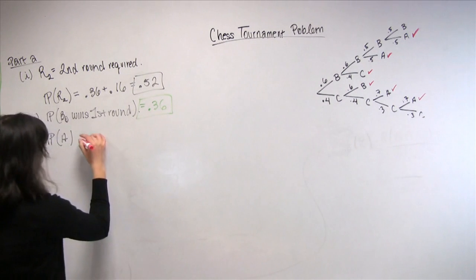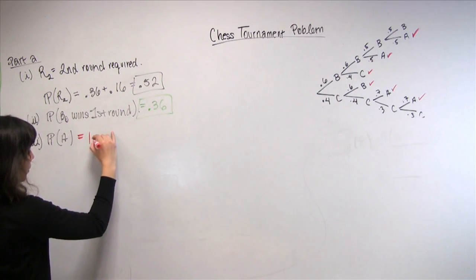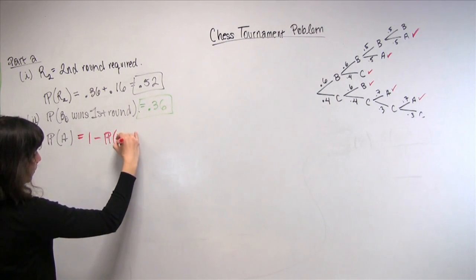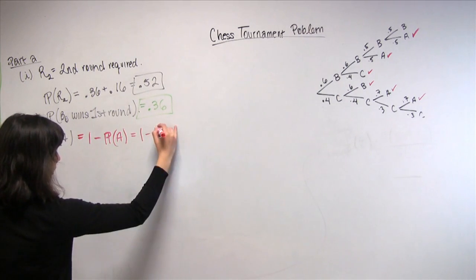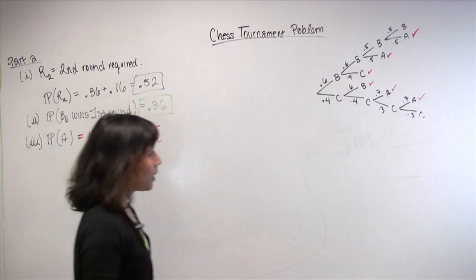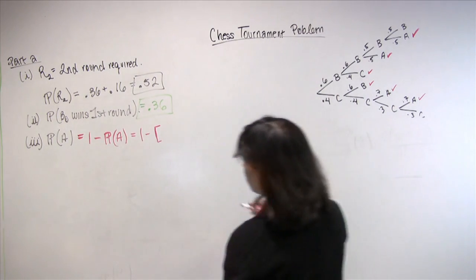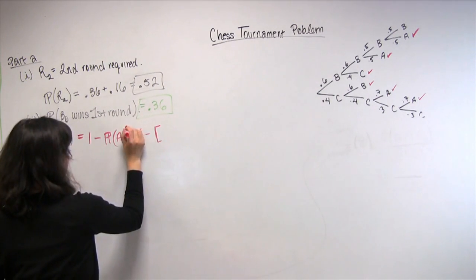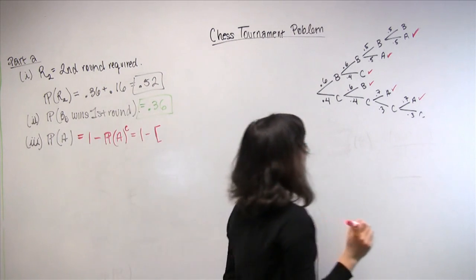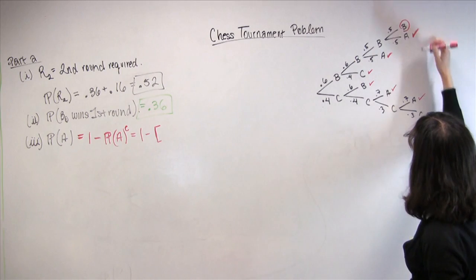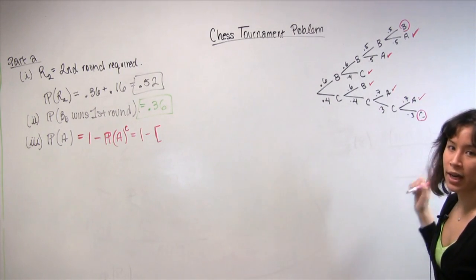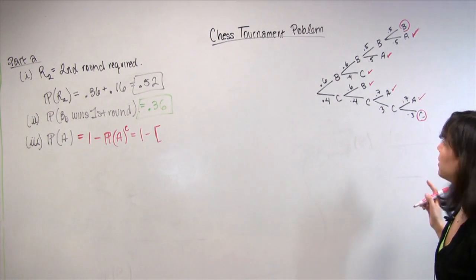So P of A is, of course, equal to 1 minus P of A complement. I'm just testing you guys. So P of A complement corresponds to here and to here because those are the outcomes where Al didn't win.